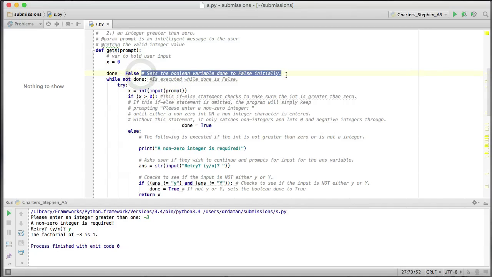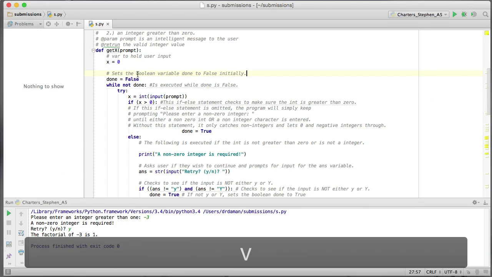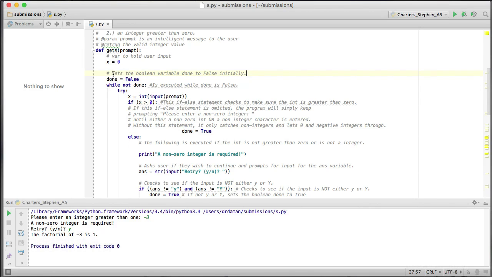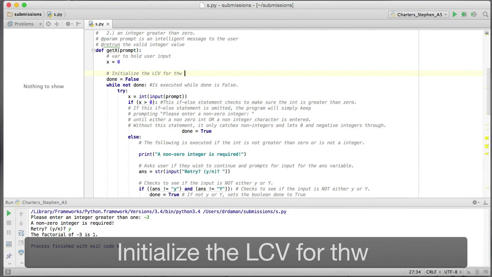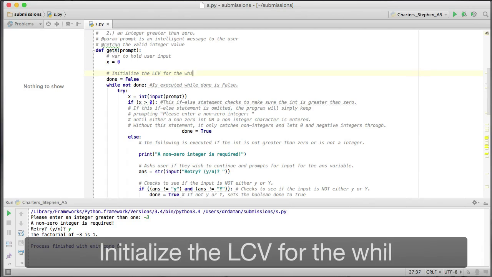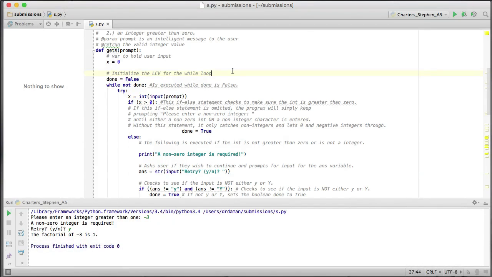So let's go ahead and grab a hold of this and let's pop it up here. And we answer the question why. Why are we setting done to false? Well, that's because done is the loop control variable. So I'm going to go ahead and initialize the loop control variable, LCV, for the while loop. Okay, so we're initializing the loop control variable for the while loop. This makes a whole lot more sense.